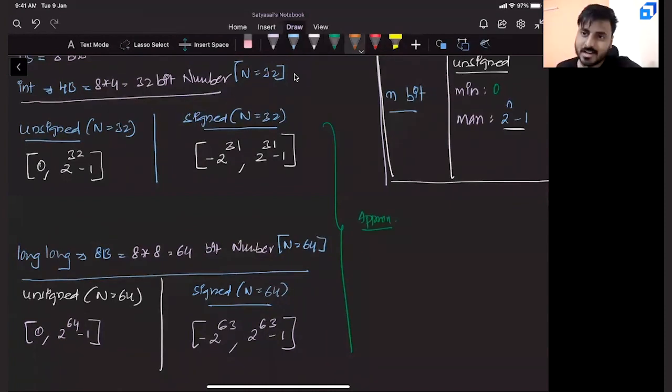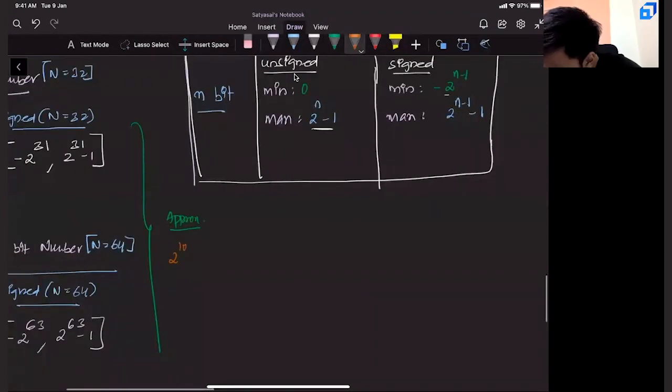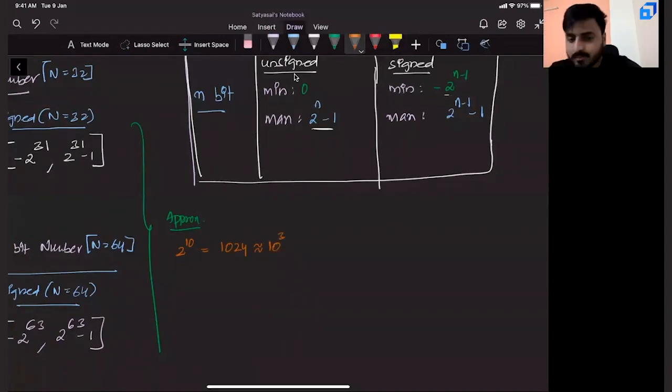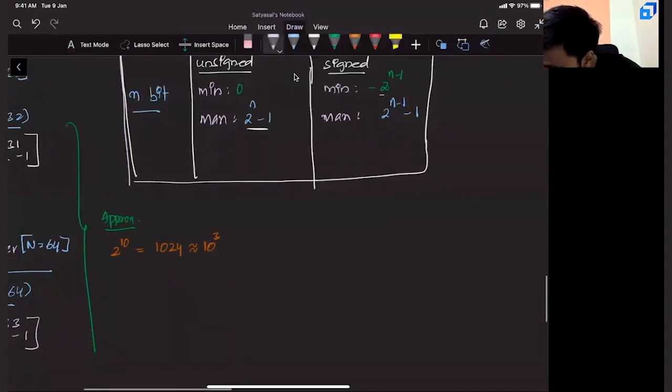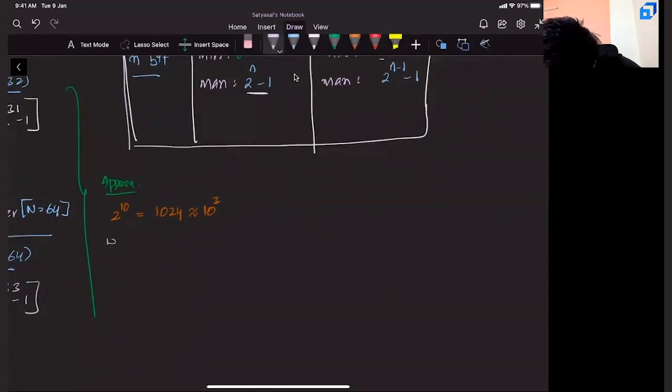Now time for a little math. What is 2 power 10? 2 power 10 is 1024. And can I say this value is almost the same as 10 cube? Approximately. If this is the scenario, take the whole cube on both sides. That means 2 power 30 is approximately 10 power 9.